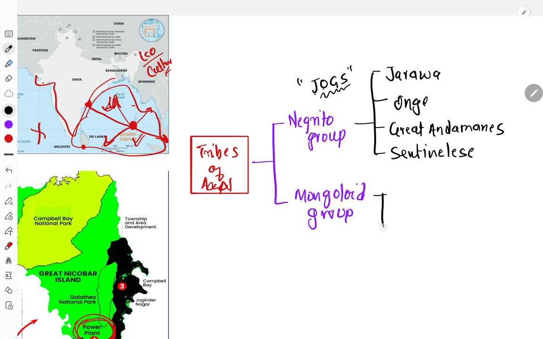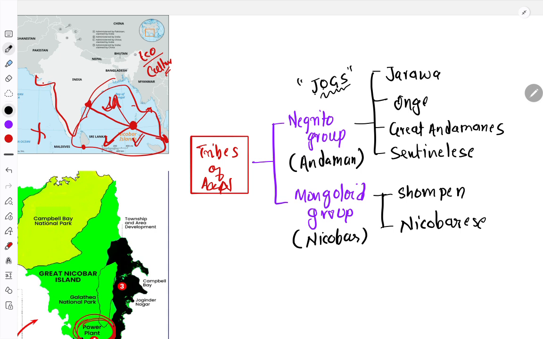In the Mongoloid group, two are there. One is called Shompen, and the second is called the Nicobarese. It's not difficult to remember: Nicobarese, since these Mongoloid groups are found in the Nicobar group. These are in the Nicobar, and the others are in the Andaman.